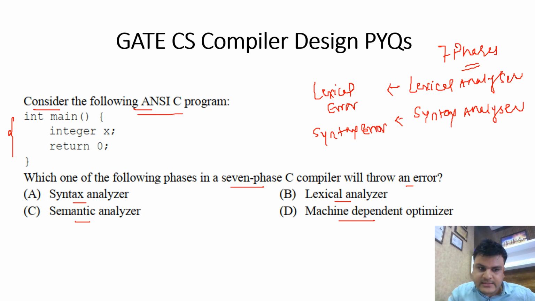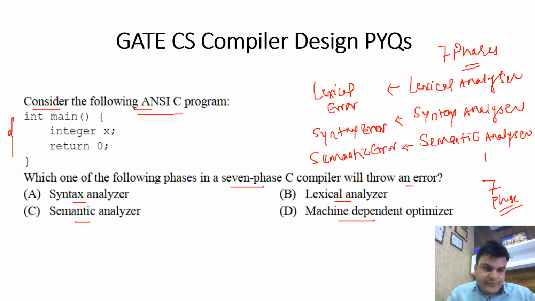The third one is the semantic analyzer phase, which generates semantic errors. Then we have the code optimizer phase, and then we have the machine dependent and machine independent optimizer phases. In total we have 7 phases like that.